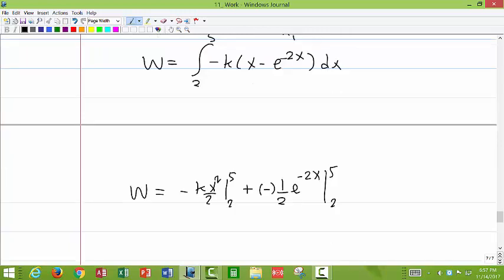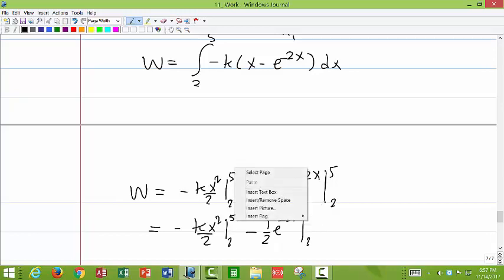So this is like writing minus k x squared over 2 from 2 to 5 minus half e raised to the power minus 2x from 2 to 5.